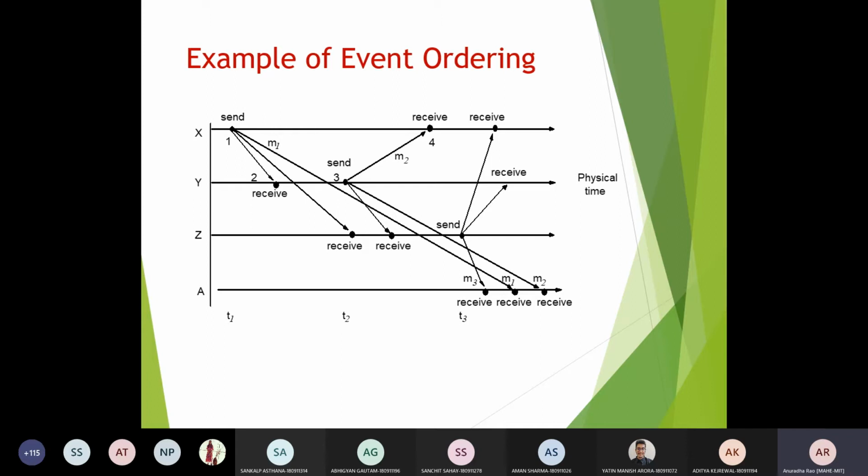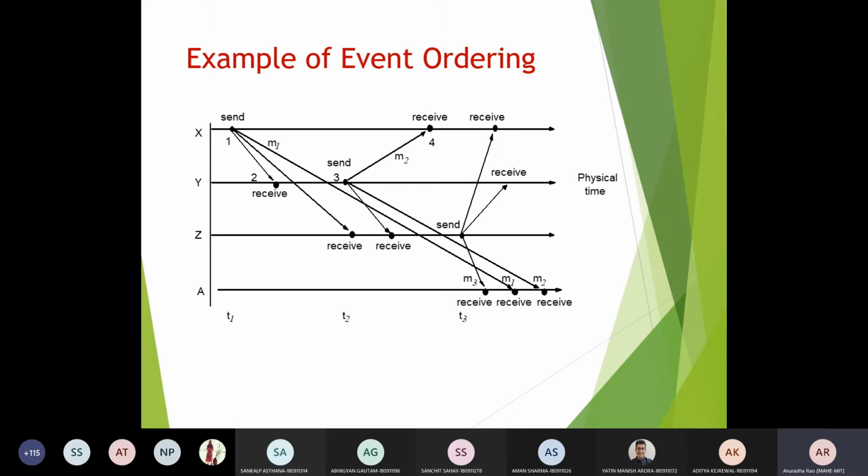Okay. Similarly, the Y process is going to send M2 as a message, which, after sending, will be received by different systems. So the M2 message will be received in a different order. Similarly, the Z process, when it is sending the message, so the timeline, when you are going to check out